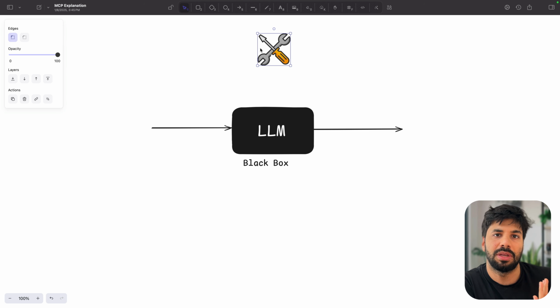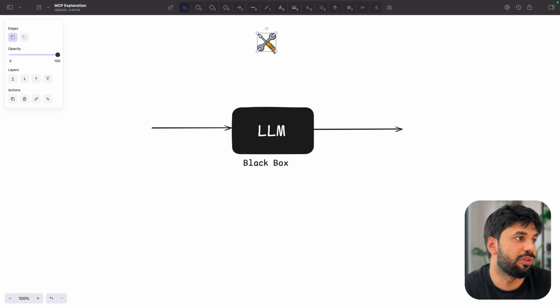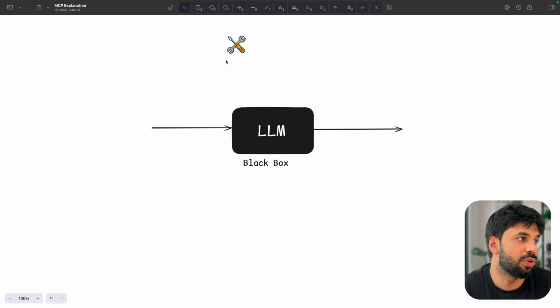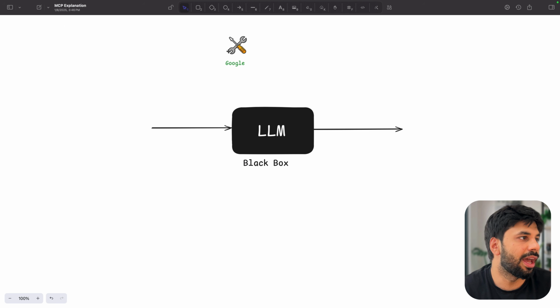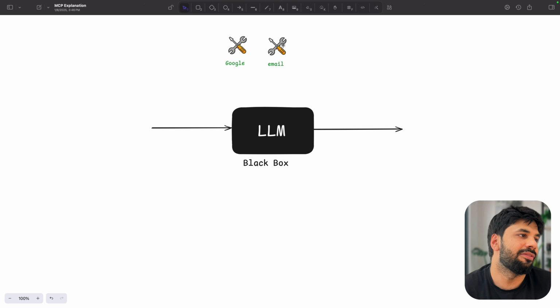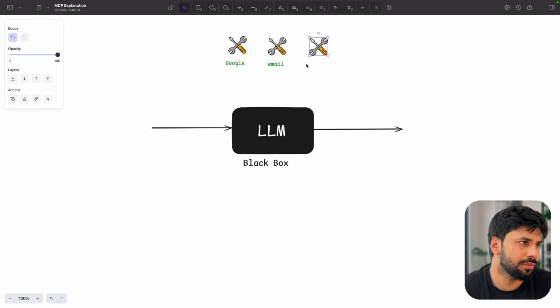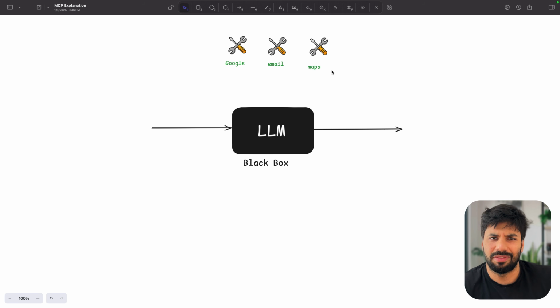A very good tool can be just a Google search, right? So our LLM can connect to Google and do a Google search. Now we can have multiple such tools as well. So for example, I have one tool for Google search. Then I have one tool, let's say for email. And then I have one tool, let's say for Google Maps or something, right? So just to find information and everything.